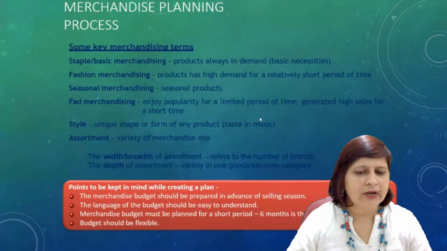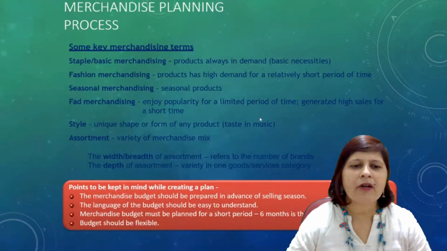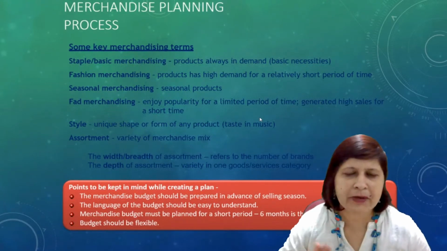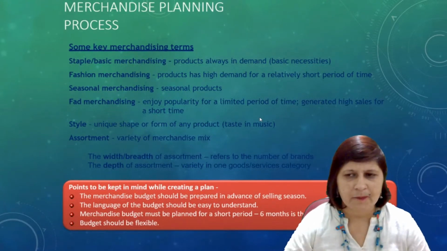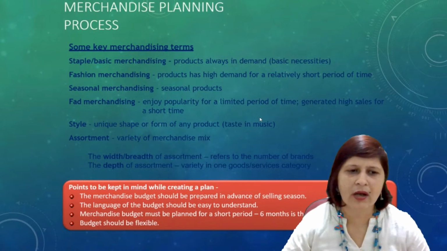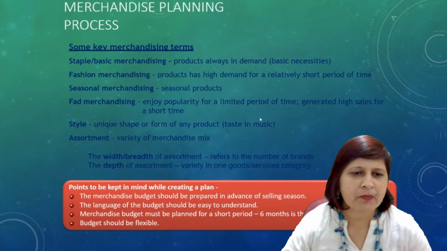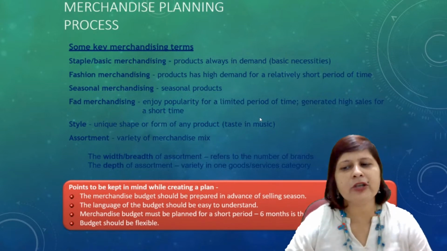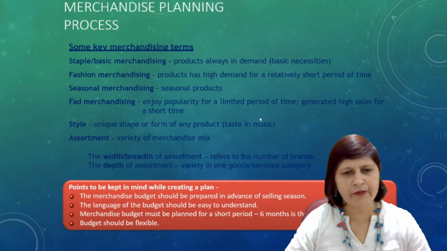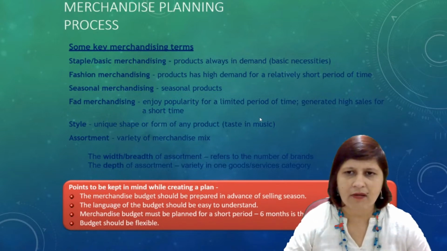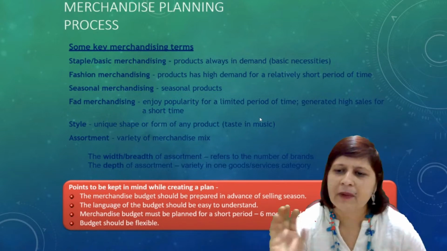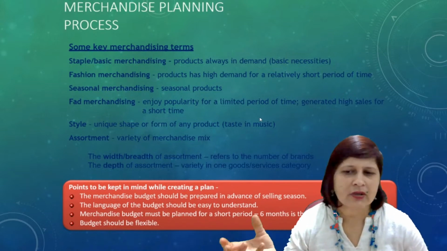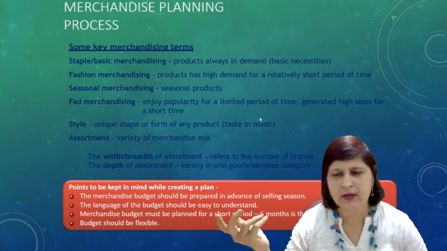Some key terms like staple or basic merchandising: products always in demand. That is basic necessity products. There are certain products that are always in demand. Fashion merchandising: products have high demand for a relatively short period of time. When the product is in high demand for a short period of time, if you can make that product available in that short period, then only will they move.